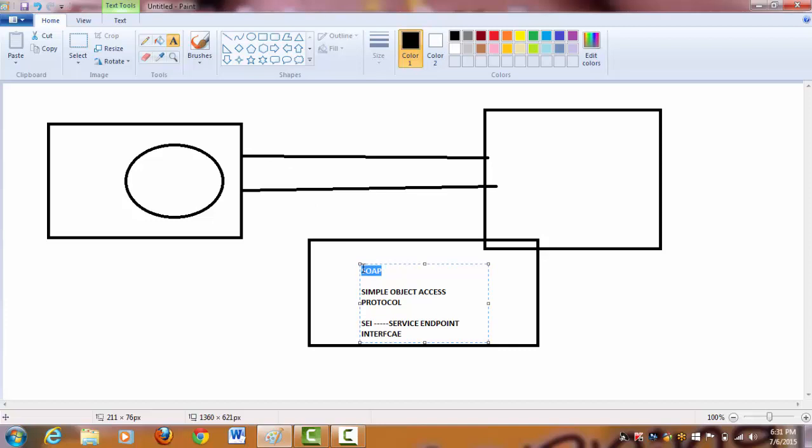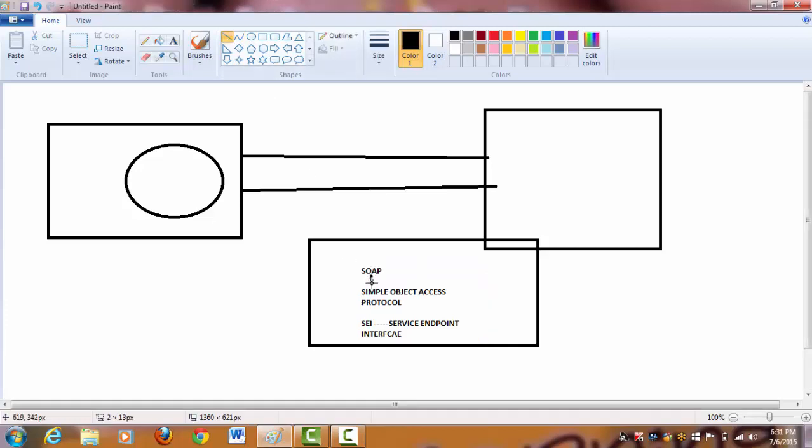Remember, there are some tools available in the market which can do this conversion from input parameters to SOAP, or return types to SOAP. But internally, to convert into SOAP, there should be some class, and that class is our service endpoint interface. The conversion is done by this intermediate class.